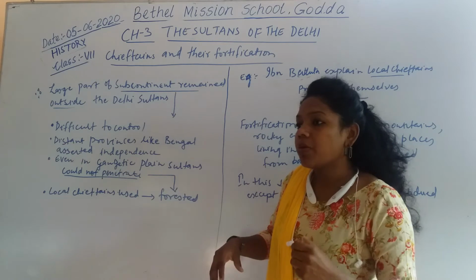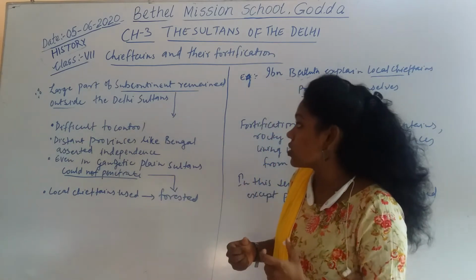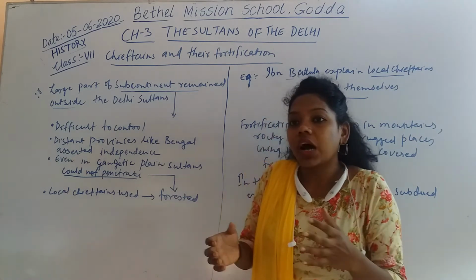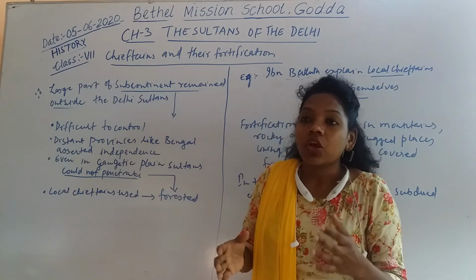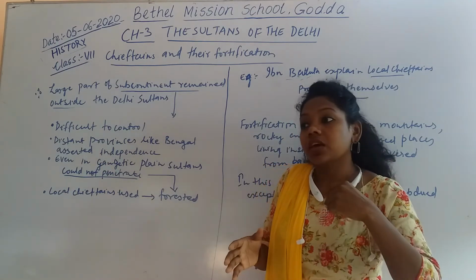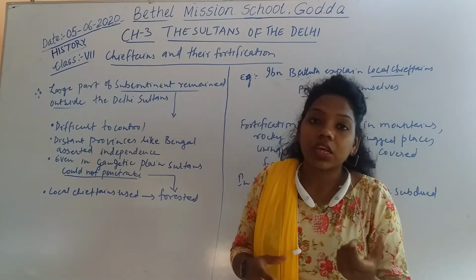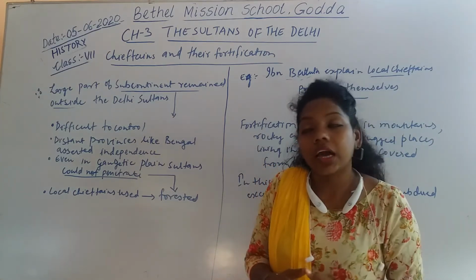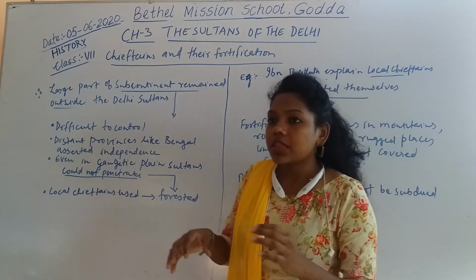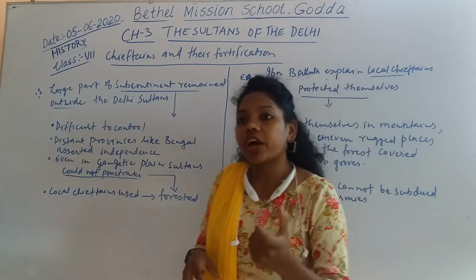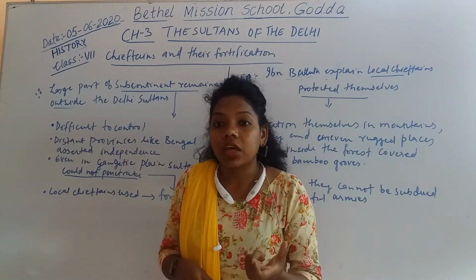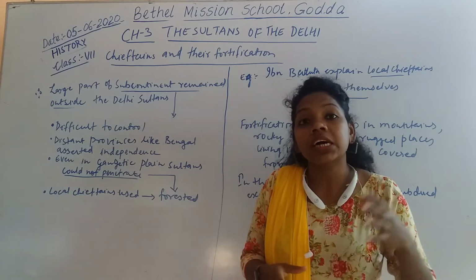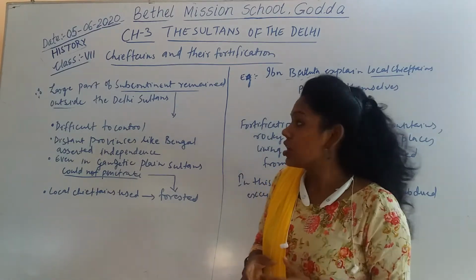So what happens is that these sultans used to force them to accept their authority. So they used to hide, or we can say they used to take revenge. When they wanted to take revenge, they used to hide in the forest. So the sultan's soldiers were unable to find or search for them. It was very difficult to find them in the dense forest. So these were the difficulties being faced.